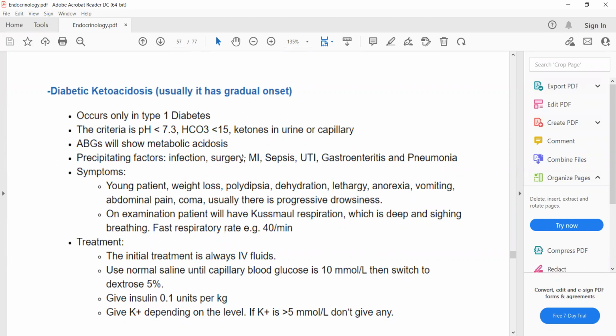But in diabetic ketoacidosis or DKA, no matter what the patient's glucose levels are, if these three are met, you will say it's diabetic ketoacidosis. Is it clear? Yes.